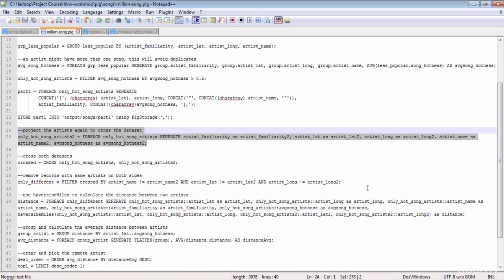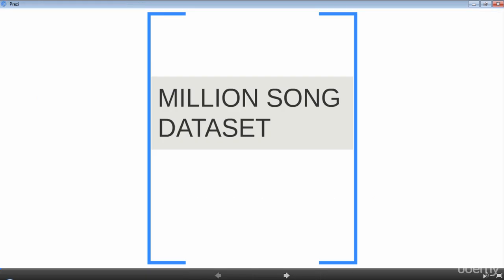Now our goal is to calculate the distance between the artists, which means we need to project the latitude and longitude of 2 artists onto the same record to use the function, because the function requires a pair of latitude and longitude to calculate the distance between them. How can we do that? We put together a set of slides to understand the solution better.